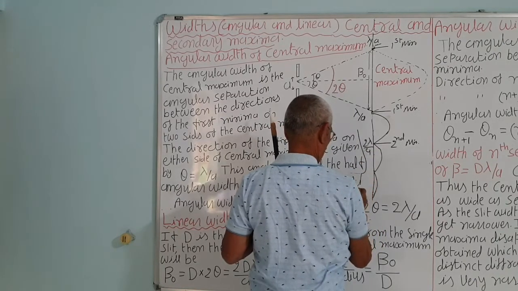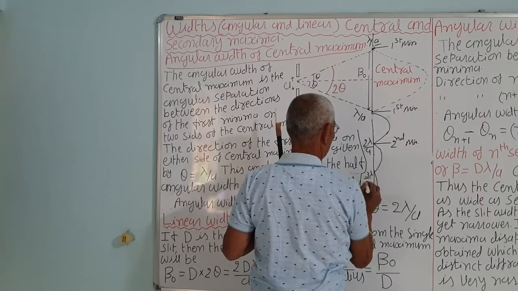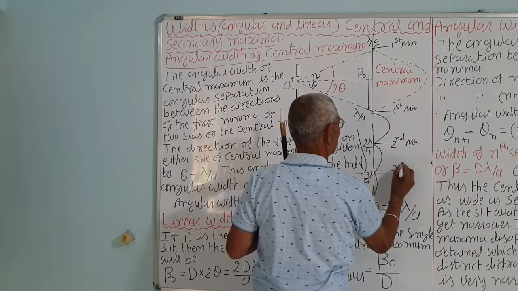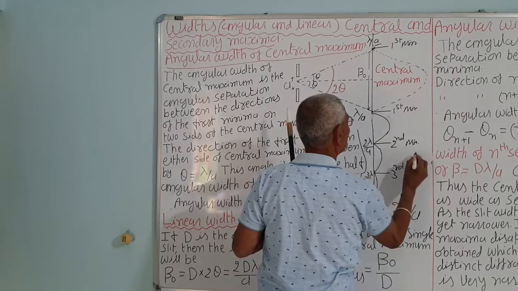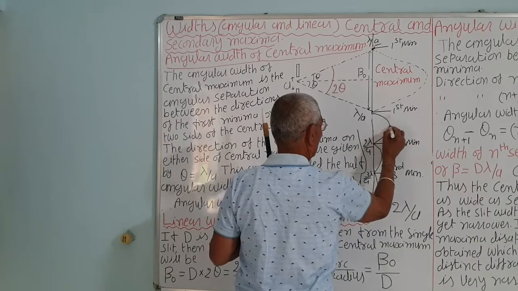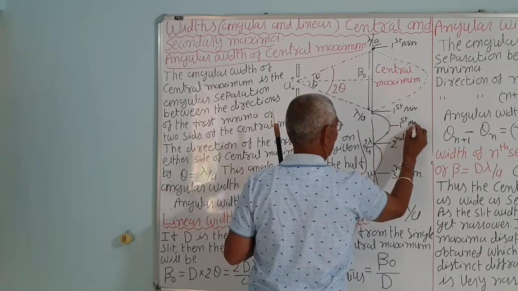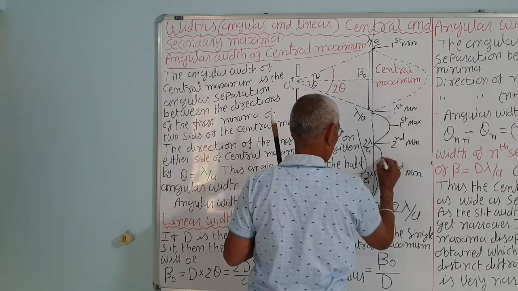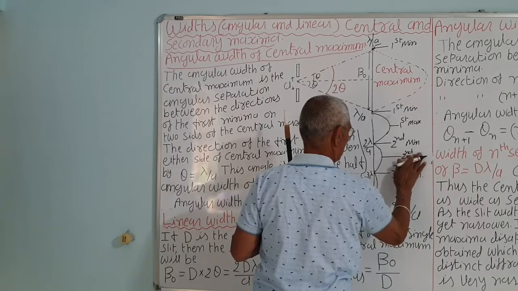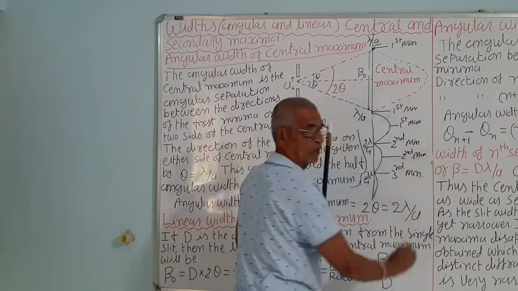This is 3 lambda upon a and so on. This is the third minima. These are maxima, first maxima, this is second maxima, and so on.